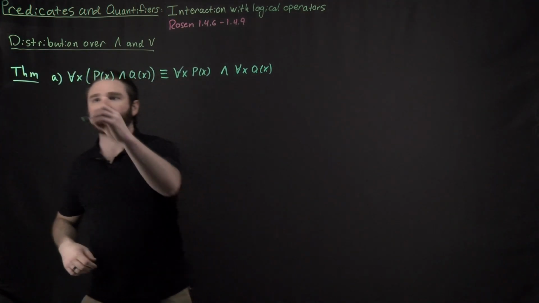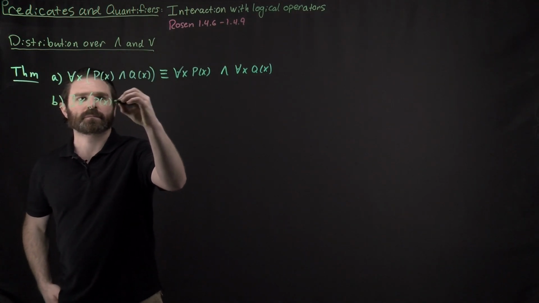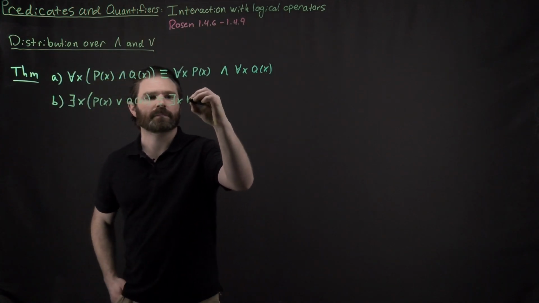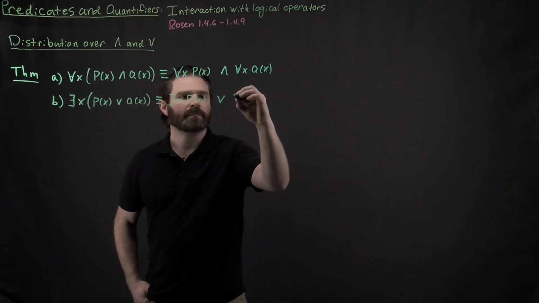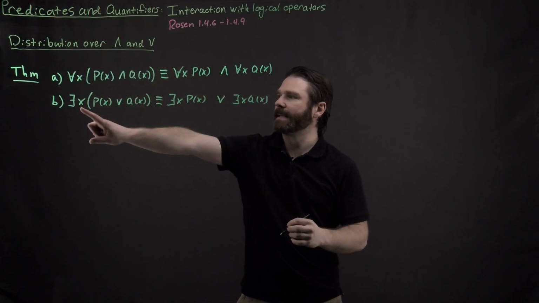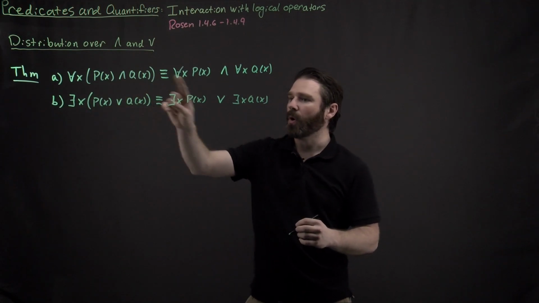The second part is that my existential quantifier distributes over ors.